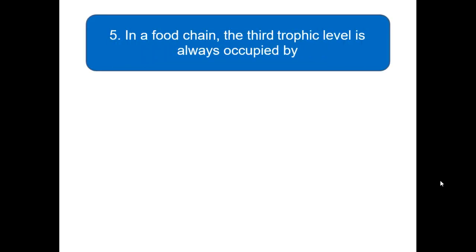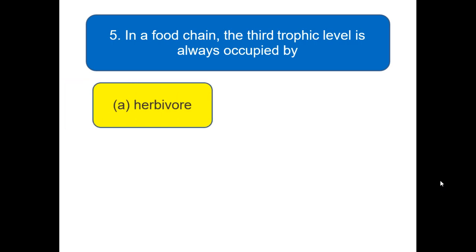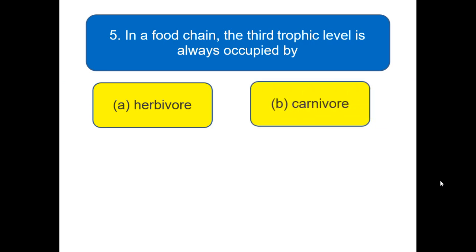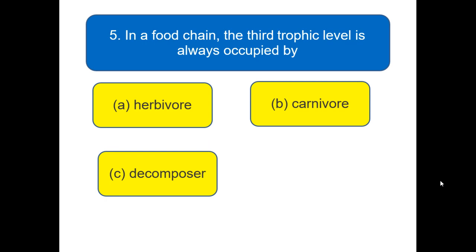Next question: in the food chain, the third trophic level is always occupied by herbivore, carnivore, decomposer, producer.